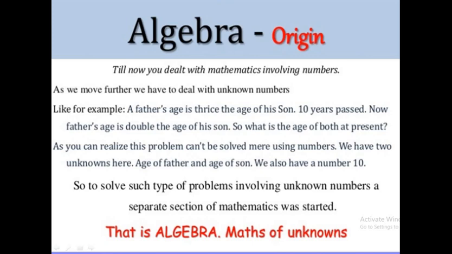One relation between father's age and son's age is given. And what we need to find? We need to find the age of both father and the son at present. To solve such problems, the methods of algebra will help us. That is algebra, the maths of unknowns. Let's learn it.